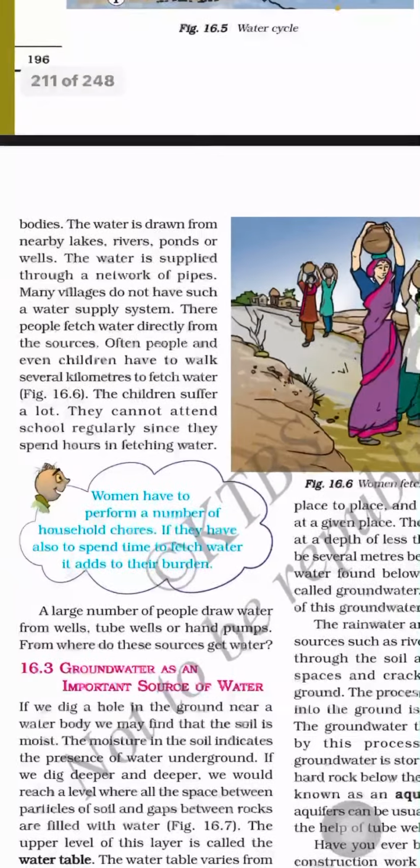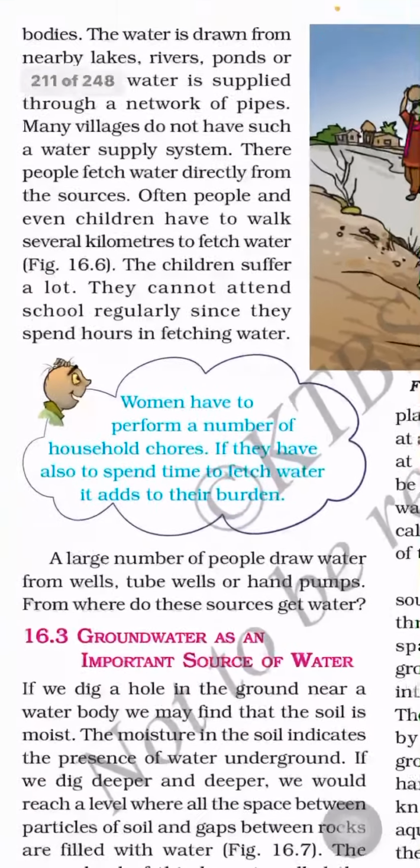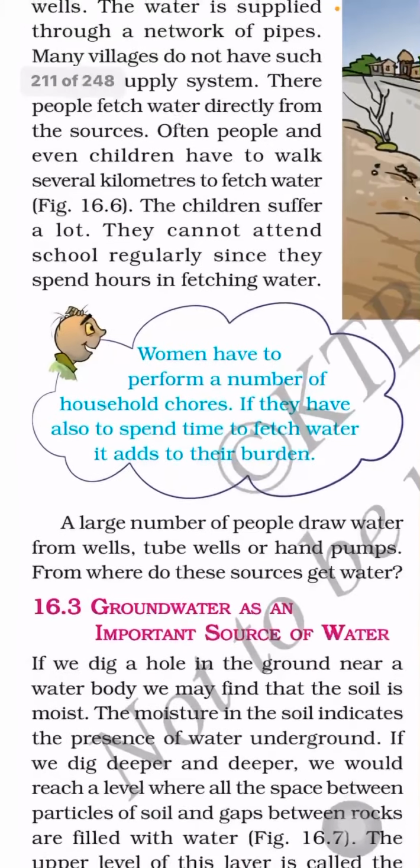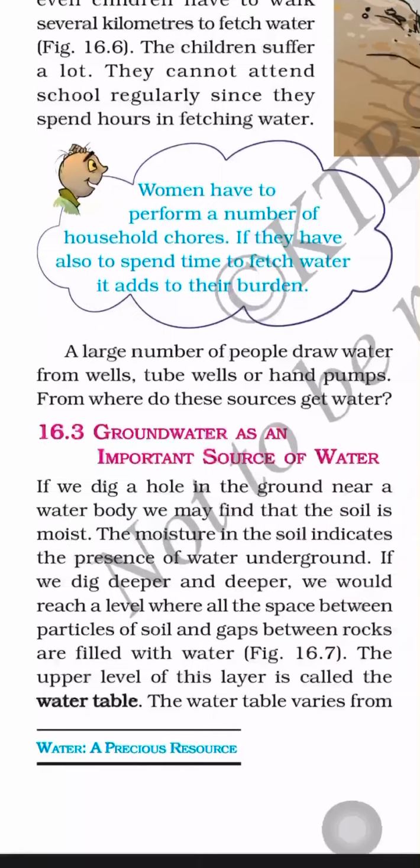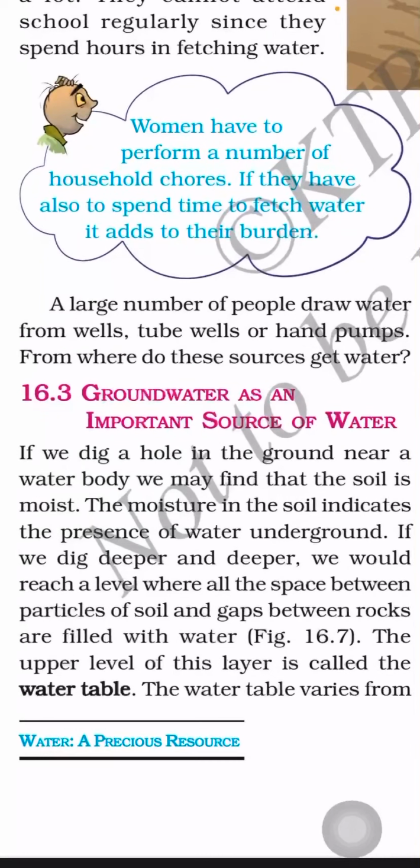A large number of people draw water from wells, tube wells and hand pumps. So see, on the surface of earth, a large number of people draw water from wells, tube wells and hand pumps also. So from where do these sources get water? Wells, tube wells and hand pumps are getting water from the underground water. So the next topic is that only, that is underground as an important source of water.